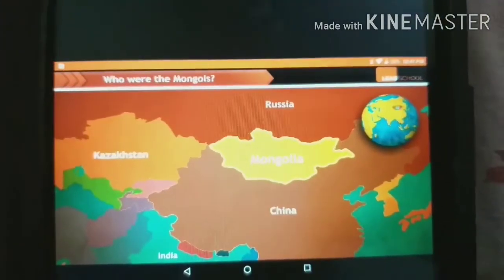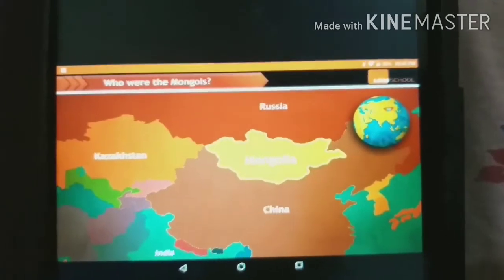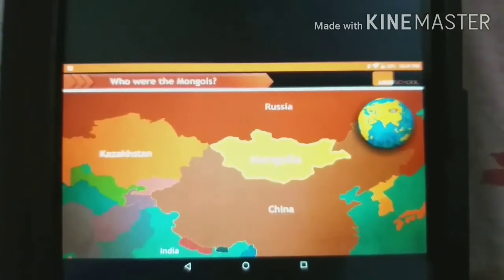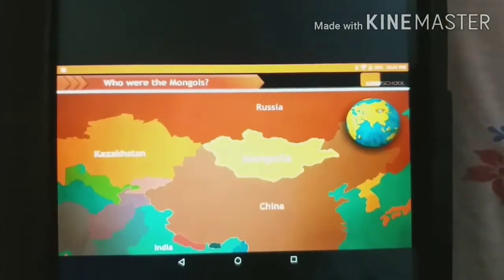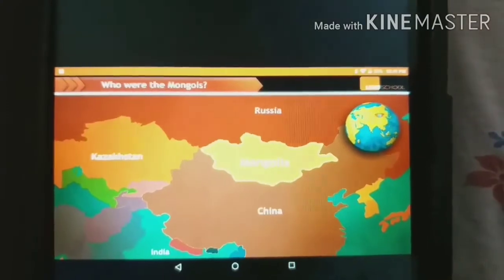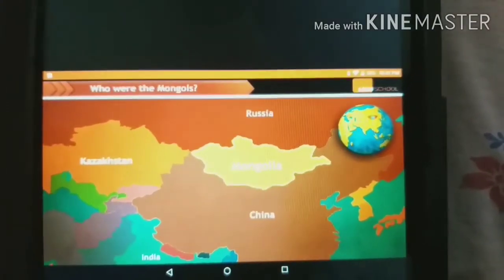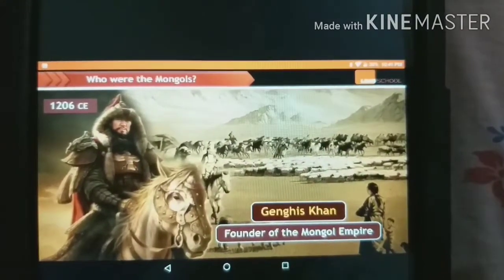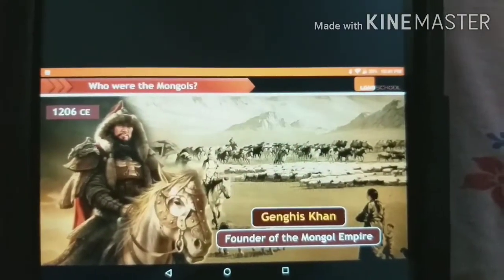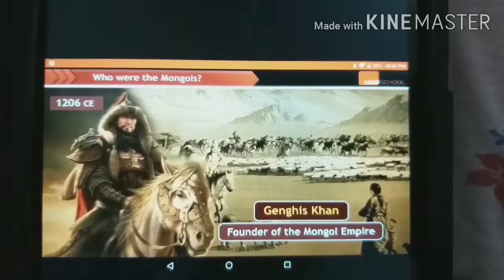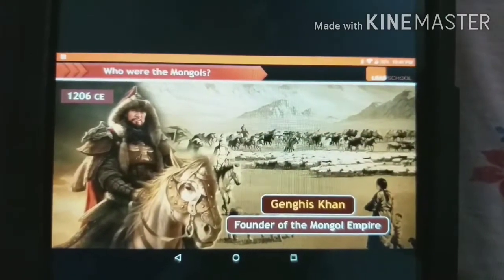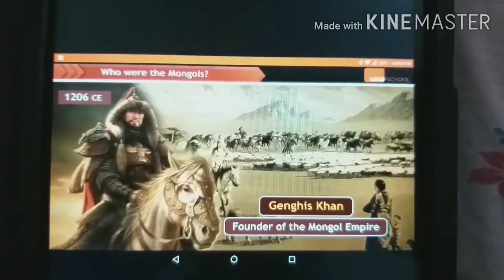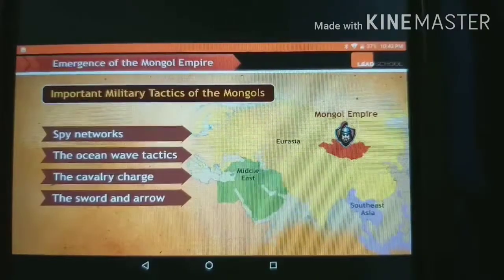Now after discussing all, let us look about the Mongols and Mongol invasion of India. Now here you can see in the map, below this is China, Russia, Kazakhstan, and here it is India. So the Mongolia is shown by the yellow region. Now let us look about who were the Mongols. In 1206, Genghis Khan, who was also known as the founder of the Mongol Empire, founded the Mongol Empire.